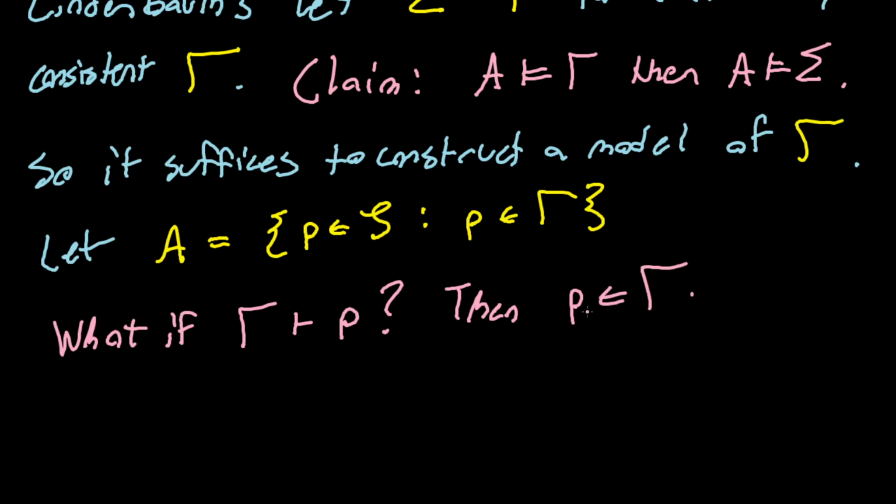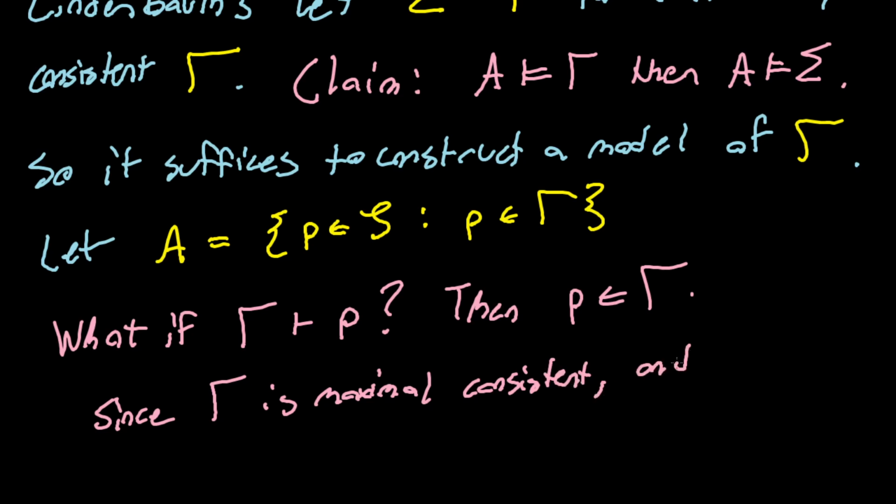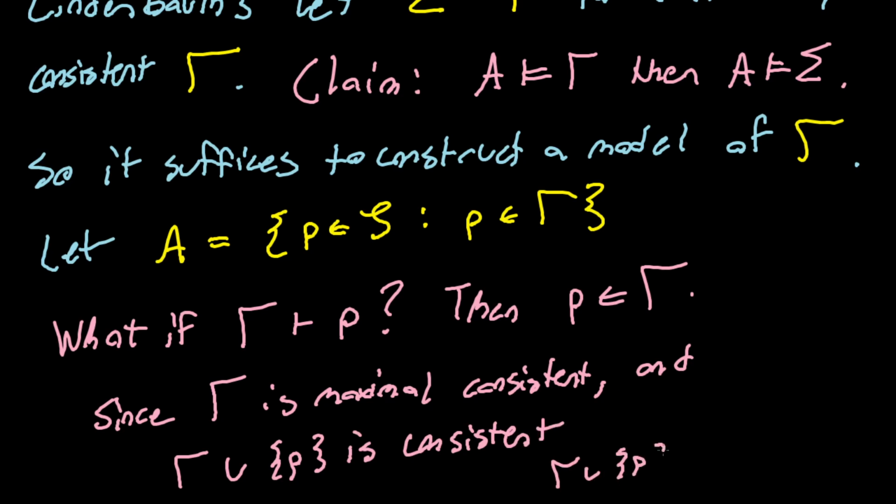And why is that? Well, since gamma is maximal consistent, and gamma union P is consistent, then of course gamma union P is a subset of gamma, coming from the fact that gamma is maximal.